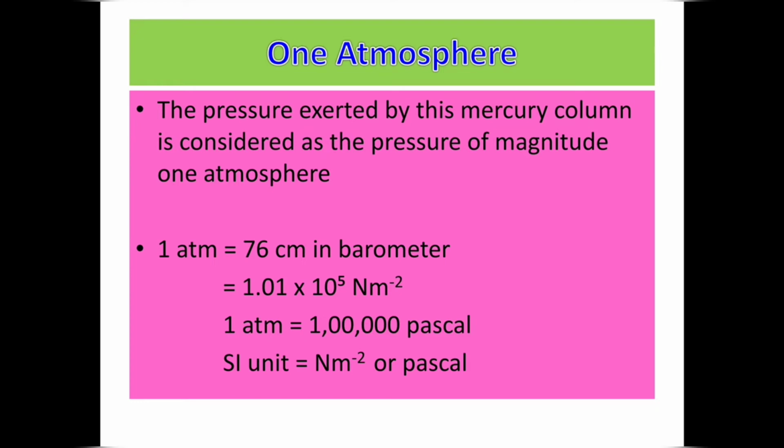So, 1 atmospheric pressure is equal to pressure exerted by the mercury column of height 76 centimeter in the barometer, which has the value 1.01 × 10^5 Newton per meter square. In the SI system, 1 ATM is equal to 1 lakh Pascal. So, the SI unit of atmospheric pressure is Newton per meter square or Pascal.